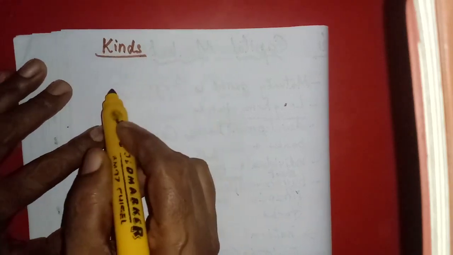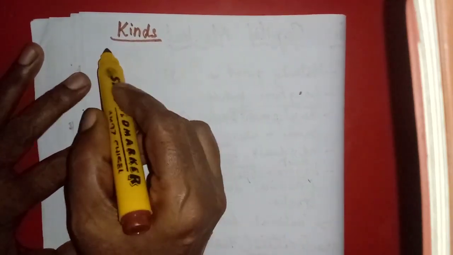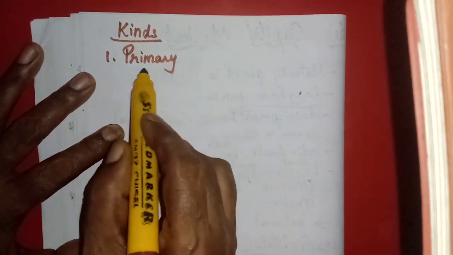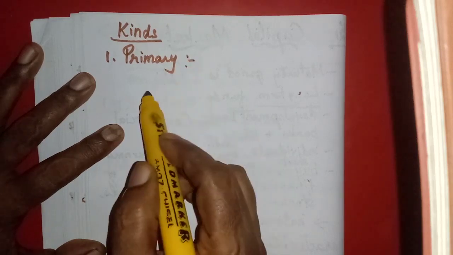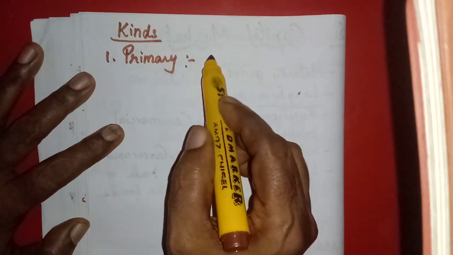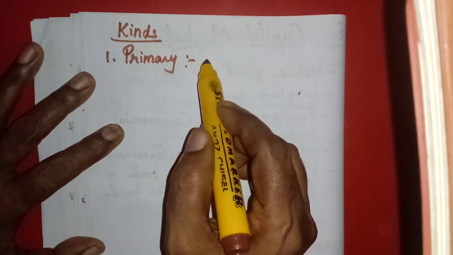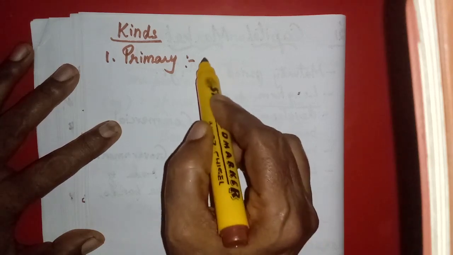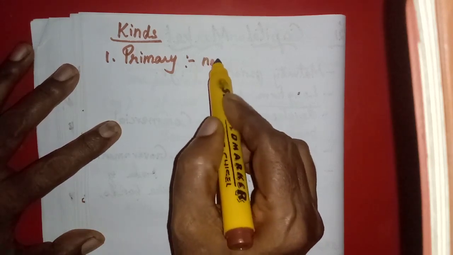Okay, now we will learn the kinds of capital market. Here, capital market is divided into two. This we have already learned. Okay, primary market and secondary market. What is primary market? We have studied in the previous lesson itself fully. Okay, once again we will learn. So in the primary market, the new issues are marketed.